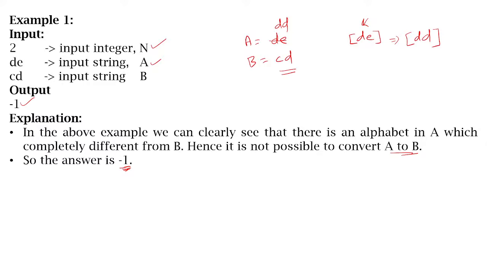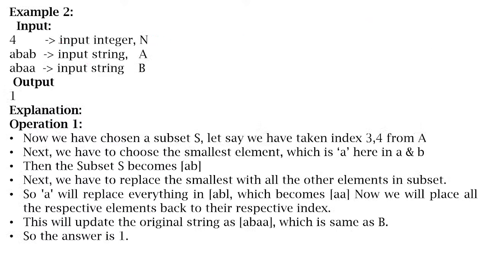Got it? Then there is example 2 also provided. The length of each string is 4 characters. String A is given as AAAB, and string B you should get is AAAA. The output is 1. For this also the explanation is given. From this AAAB, you need to get AAAA.